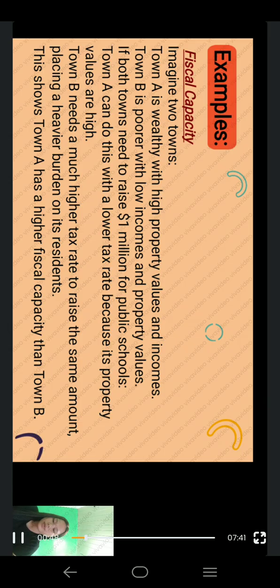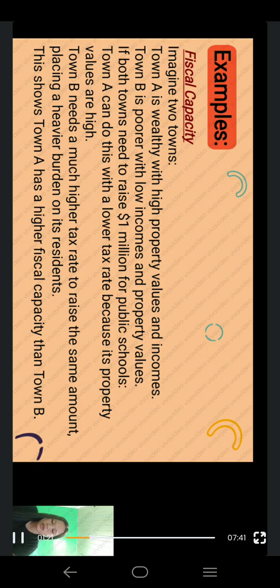So this is an example of fiscal capacity. Imagine two towns. Town A is wealthy with high property values and incomes. Town B is poorer with low incomes and property values. If both towns need to raise 1 million for public schools, Town A can do this with lower tax rates because its property values are high.